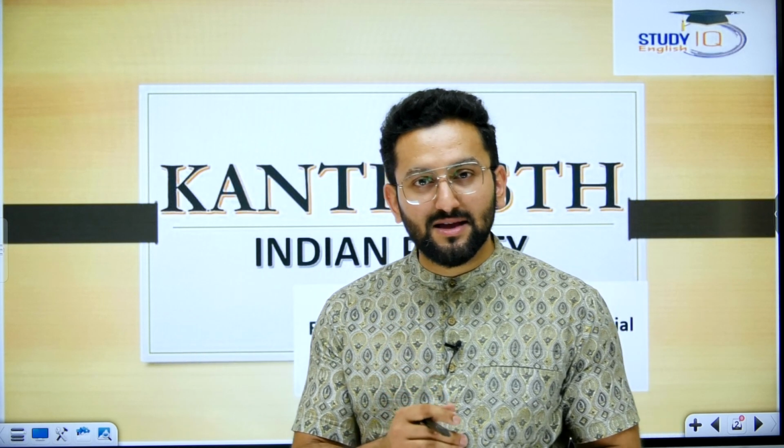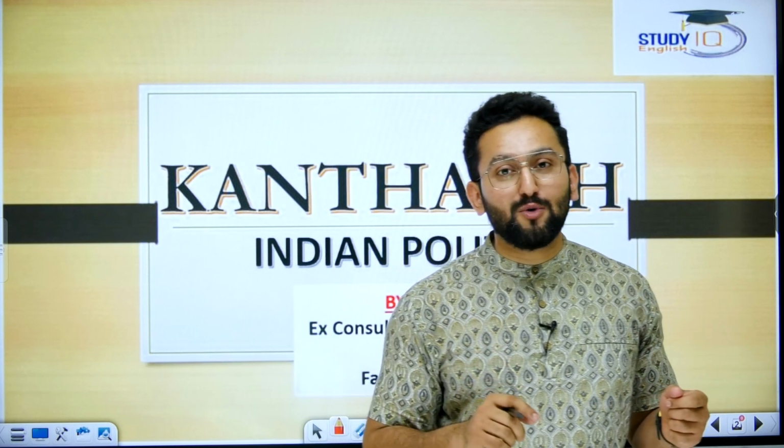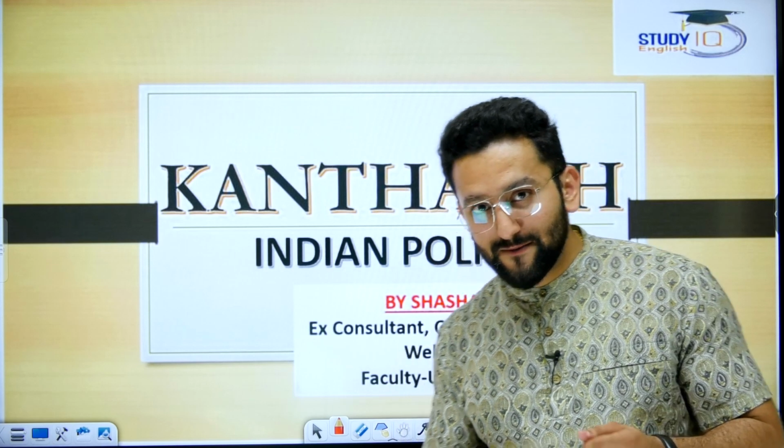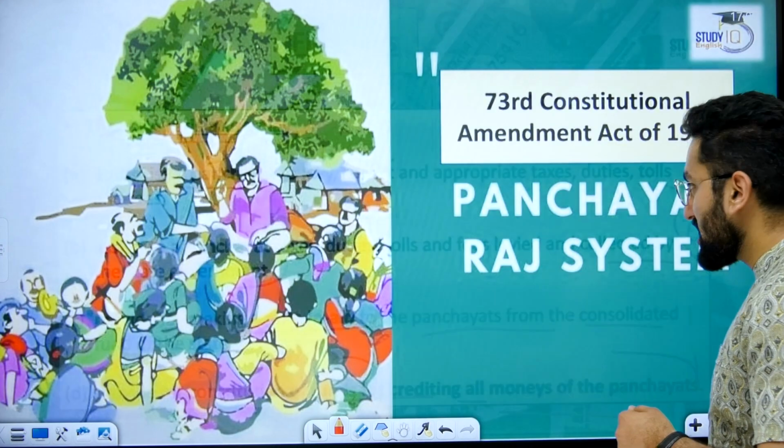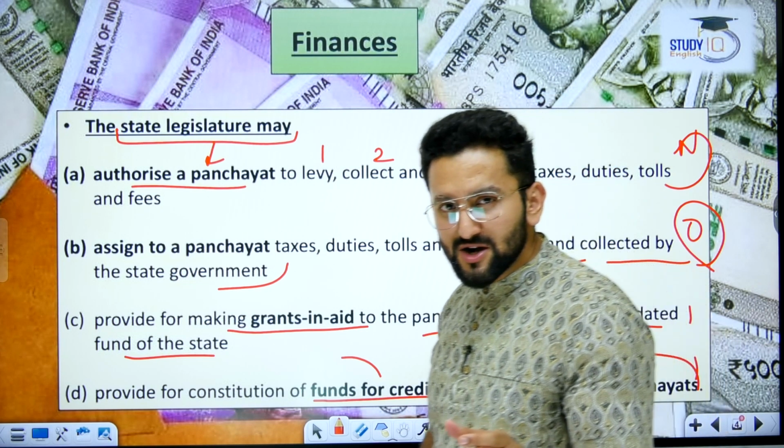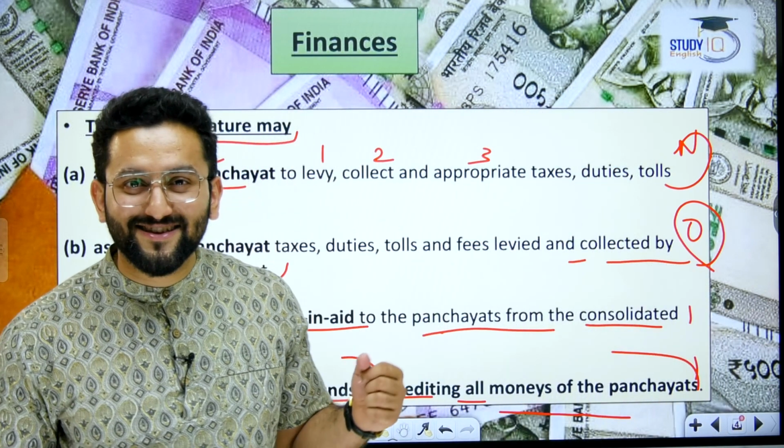In the previous class, we were talking about Panchayati Raj institutions. We talked about different committees and how they contributed to the Panchayati Raj institutions we have in India now. We also talked about the 73rd Constitutional Amendment Act. Now this is part 2, and let's start with finances, as no administrative setup can work without finances, right?